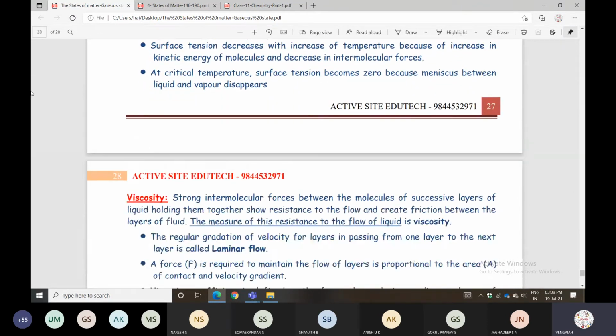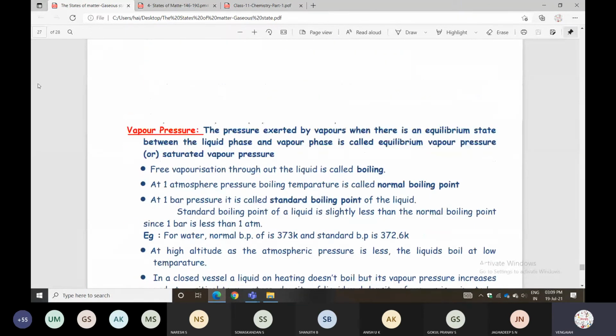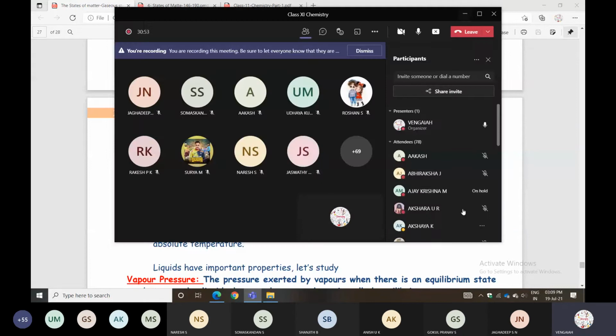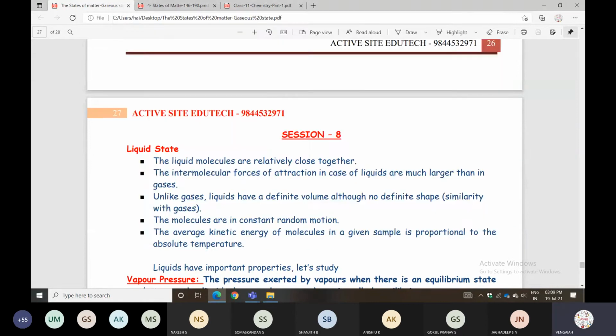Again, listen. Liquid state: the liquid molecules are relatively close together. The intermolecular force of attraction in liquids is much greater than in gaseous molecules. Unlike gases, liquids have definite volume but no definite shape.